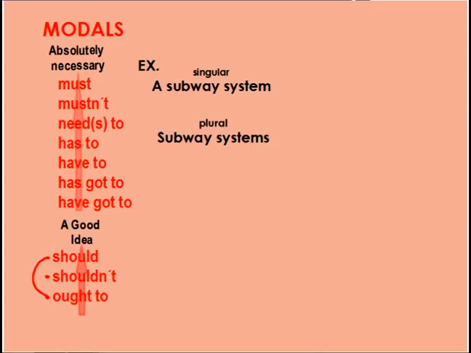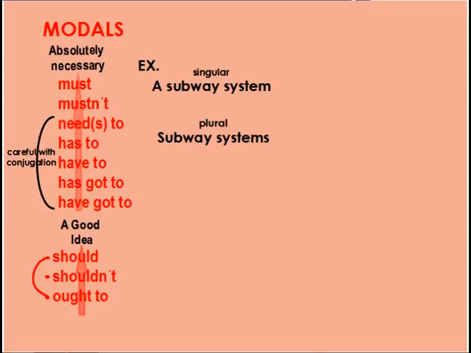Okay. So I want to talk about something very important with a couple of these modals, okay? The modals that are very important to think about with our conjugation are these ones. Needs to or need to, has to, have to, has got to, and have got to. These modals we can conjugate differently depending on the subject, okay? So, for example, let's look at this example over here, a subway system. That's my subject, and it's singular.